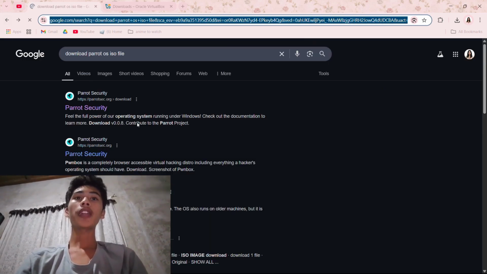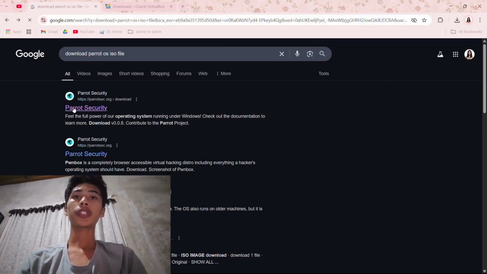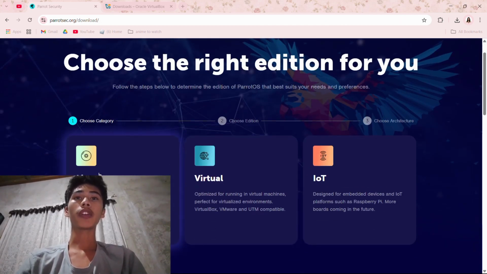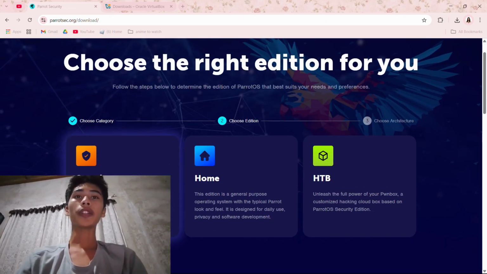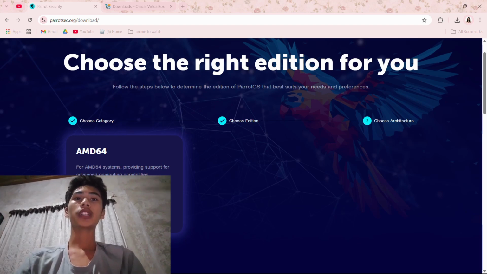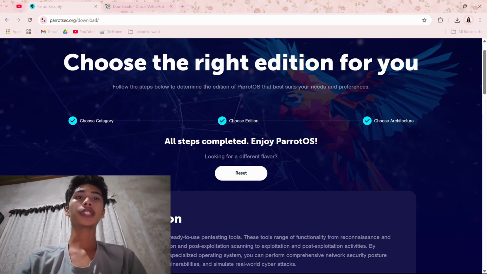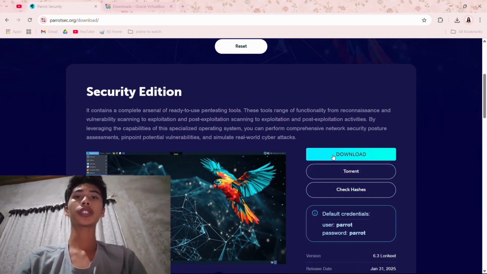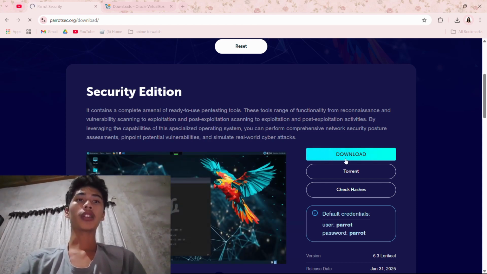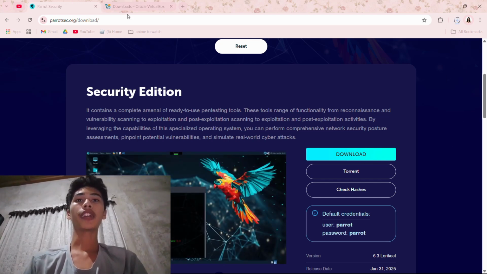Firstly, open any web browser on your computer. Type in the search tab, download Parrot OS ISO file. Click to open the first page. Move down and click on the live option and select the version you would like to use. After selecting, scroll down and click on the download option and it will start to download the ISO file.